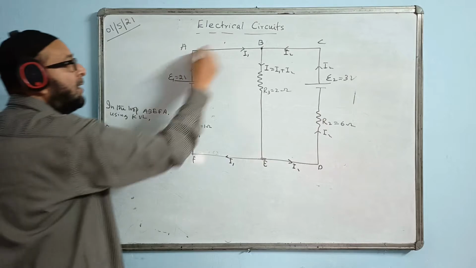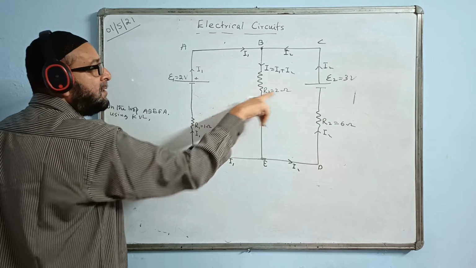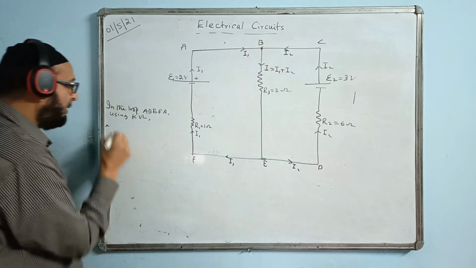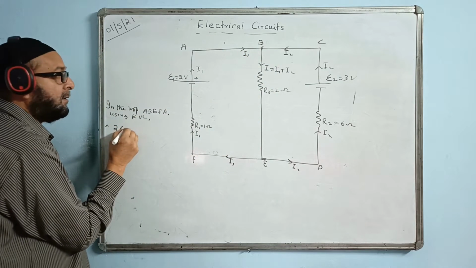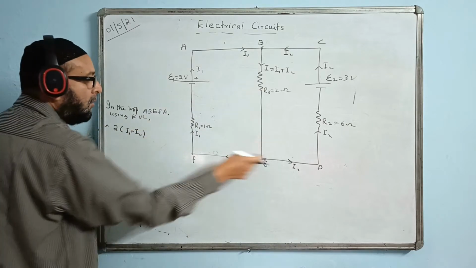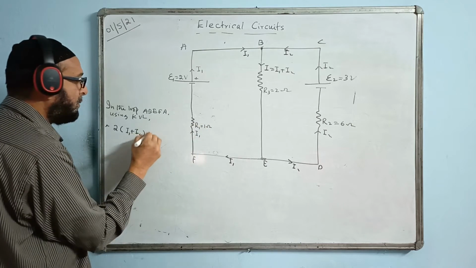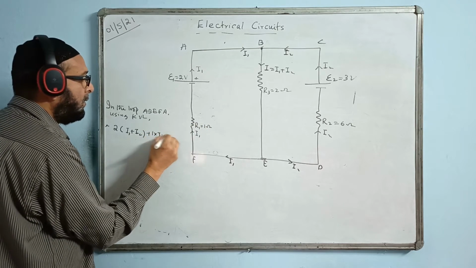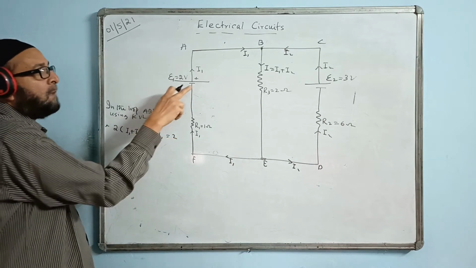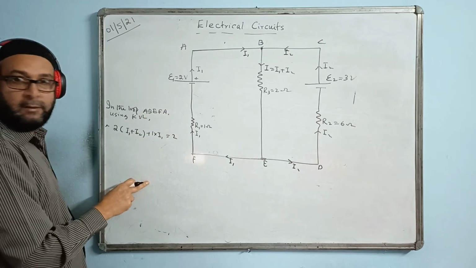Here is the resistance. So what is the current flowing through this resistance? That is 2 multiplied by this value in the same direction, and that gets 2 times bracket I1 plus I2. And here I will write I1 into this, that means plus 1 into I1 equal to, what is the EMF of this source? 2, right? Actually I am supposed to write minus 2 equal to 0, but minus 2 I will send to the other side, writing 2 here.